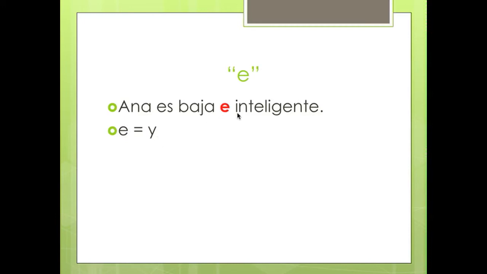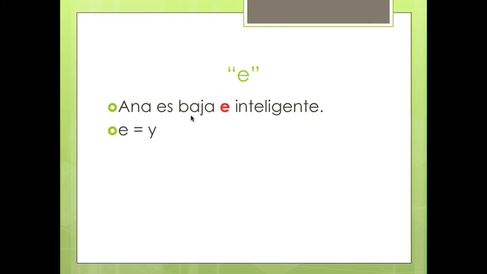The i in inteligente sounds like e. So if I left it there, it would sound like Ana es baja y inteligente. But when you run it together, baja inteligente, then you can't really hear it. So that's why the sound changes to an e.